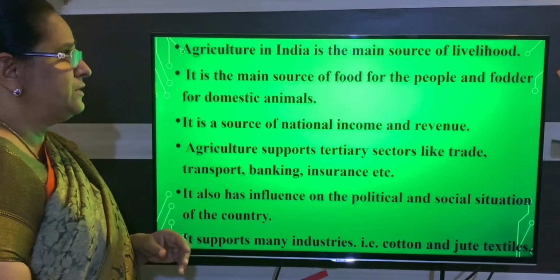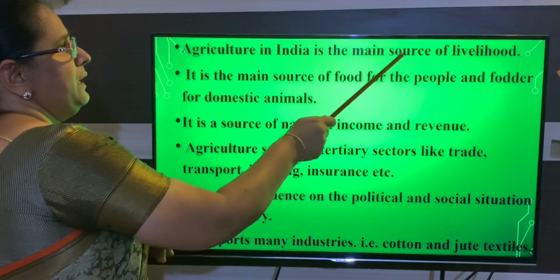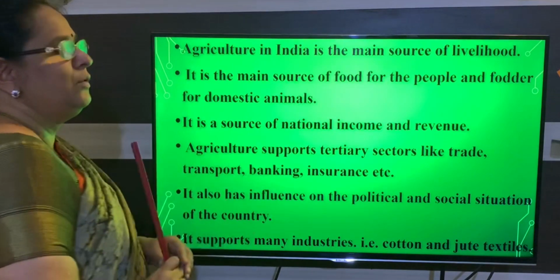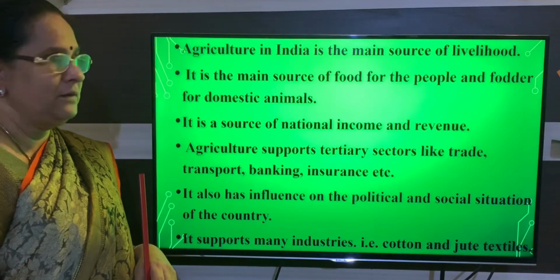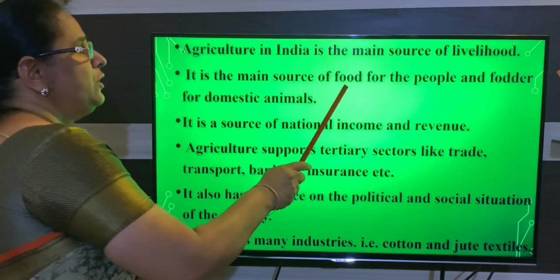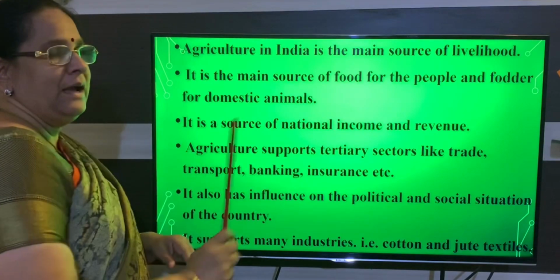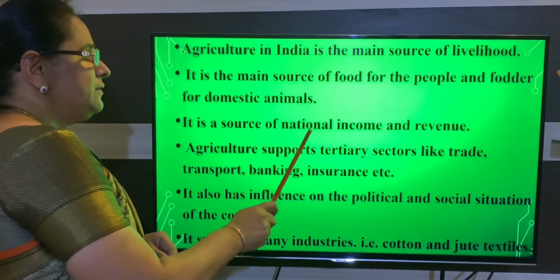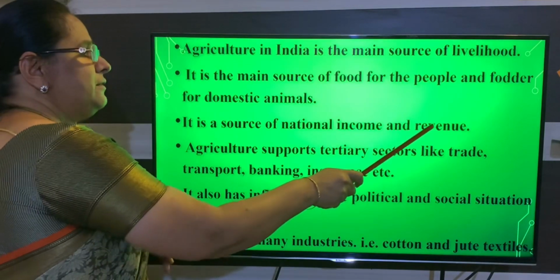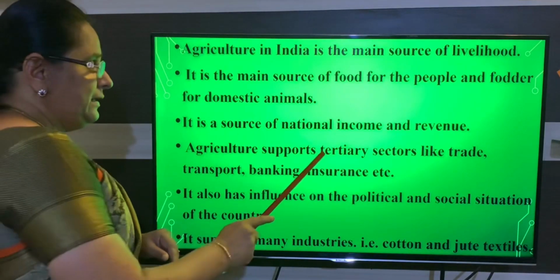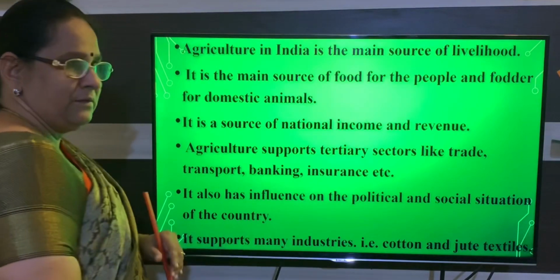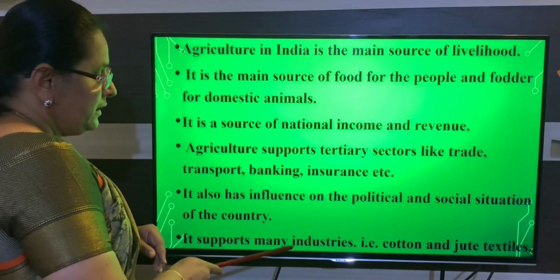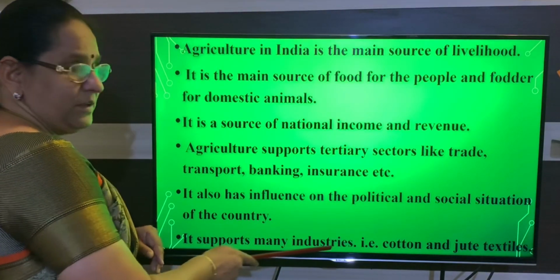So remember, first I told you, it is the main source of livelihood. Second one, food for the people and fodder for domestic animals. Third, it increases national income and revenue. And it helps the tertiary sector. Next, it also helps the industries.